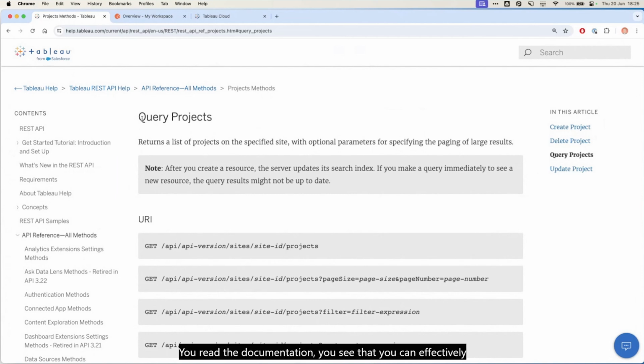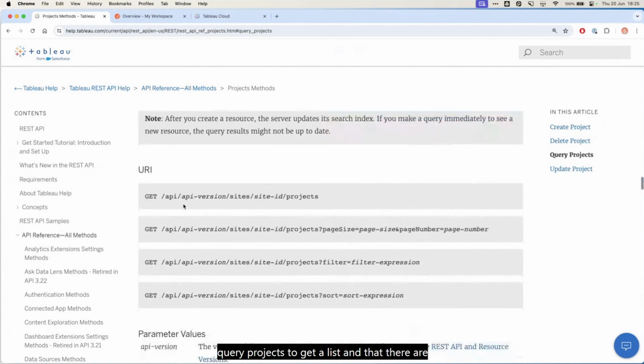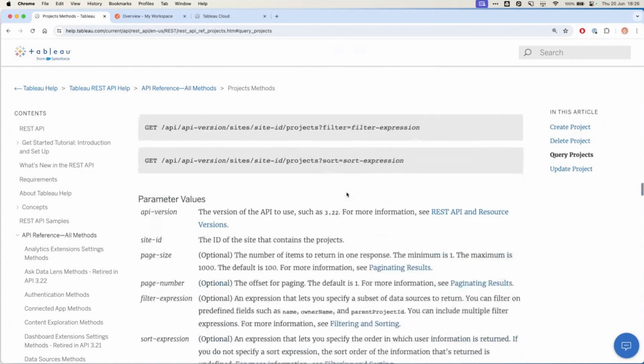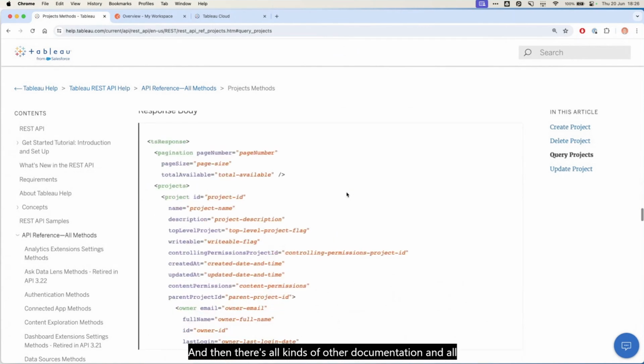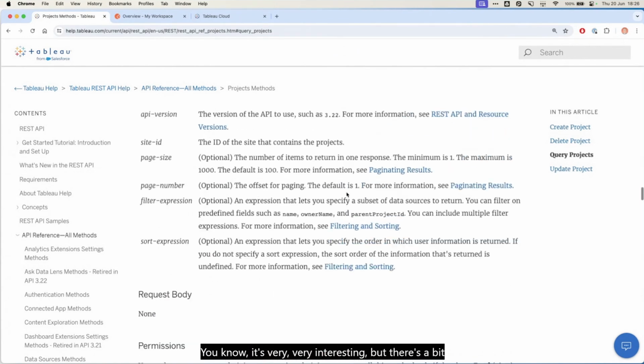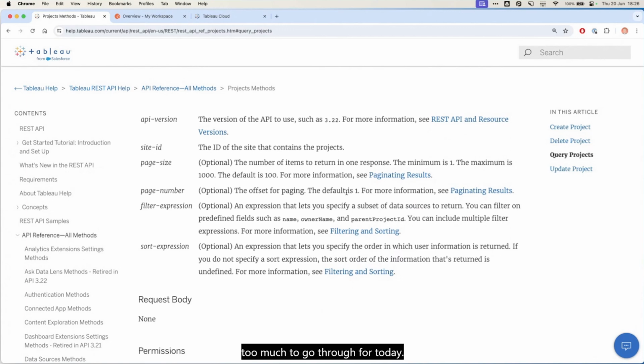You read the documentation, you see that you can effectively query projects to get a list, and that there are certain endpoints, as they call them, that you can use for that. This is where you will address your request, and that is in the form of a URI, which is a specific type of URL. And then there's all kinds of other documentation, and all of that is very, very interesting, but there's a bit too much to go through for today.